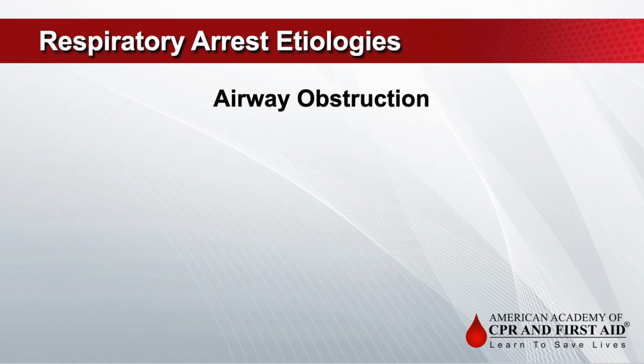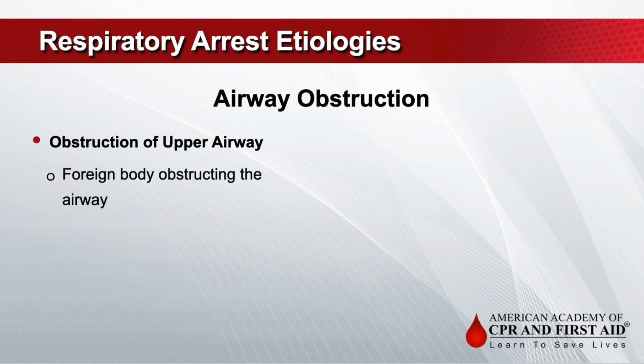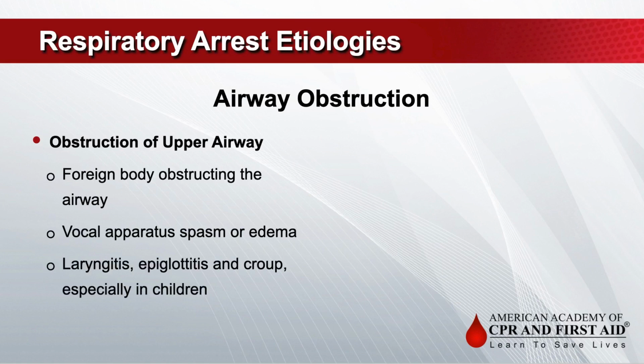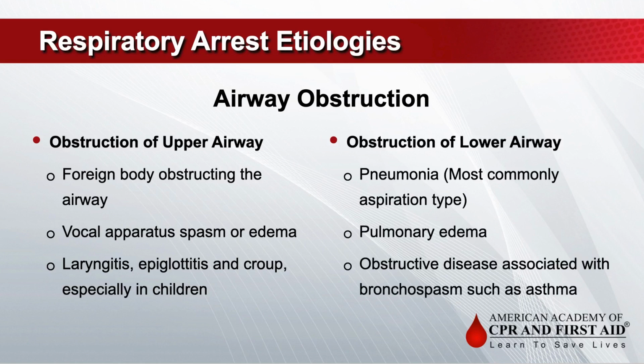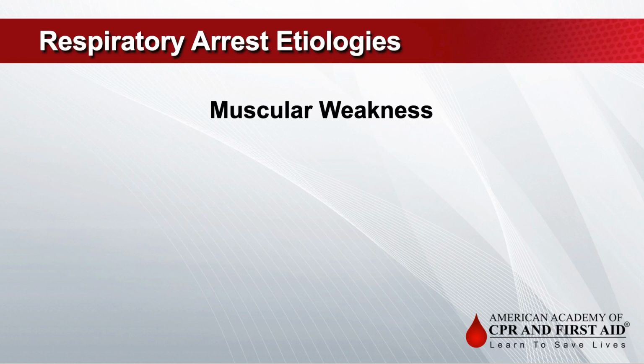Airway obstruction may also cause respiratory arrest. This includes obstruction of the upper airway, which is caused by a foreign body, vocal apparatus spasm or swelling, and laryngitis or epiglottitis, which is a true medical emergency. Lower airway obstructions may be caused by pneumonia, especially aspiration pneumonia, pulmonary edema, or obstructive disease. Finally, muscle weakness may also play a role in respiratory compromise.